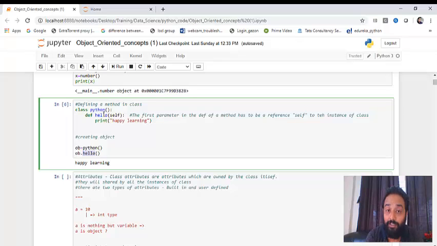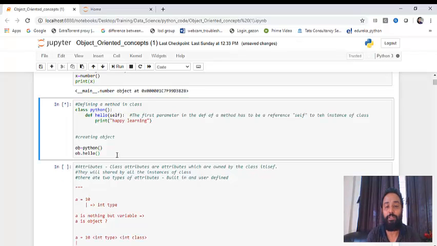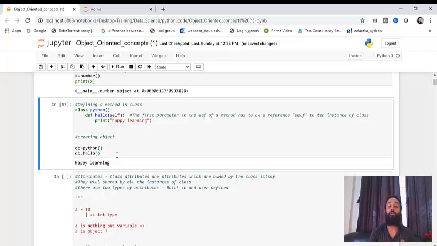ob is trying to fetch the hello class, sorry, not class but method. ob is trying to fetch the hello method, and inside this hello method we have defined that we are trying to print happy learning, and that is what is happening here. Okay, let me execute this so you can see happy learning. So hope this is clear, this is making sense.